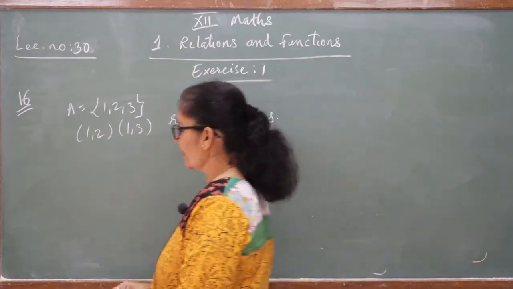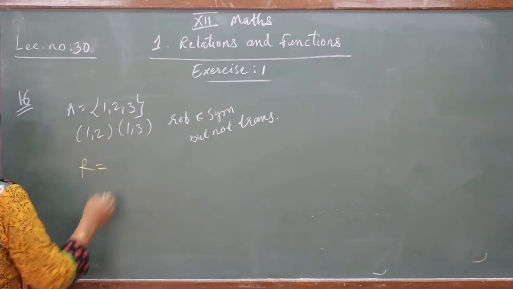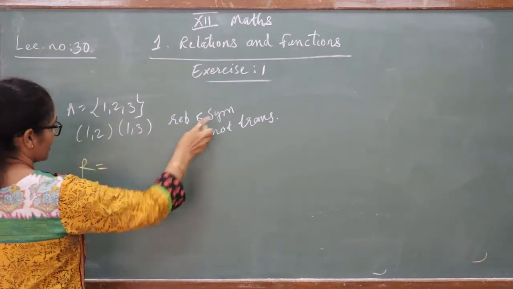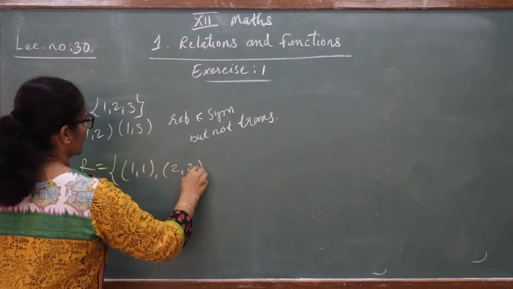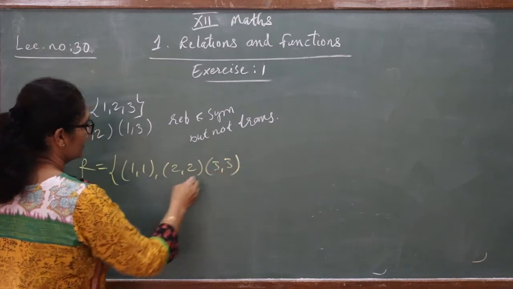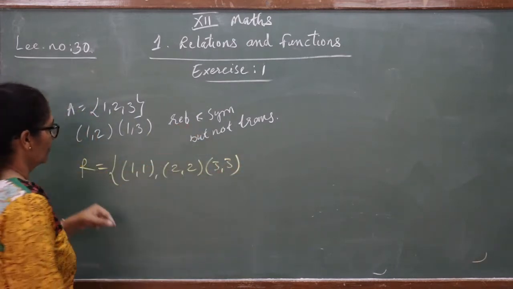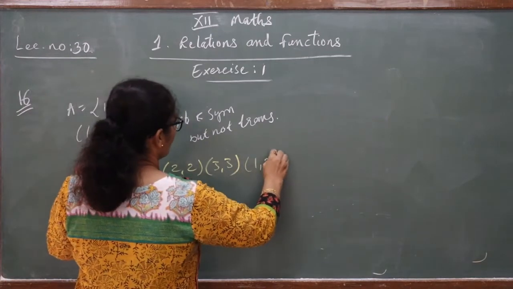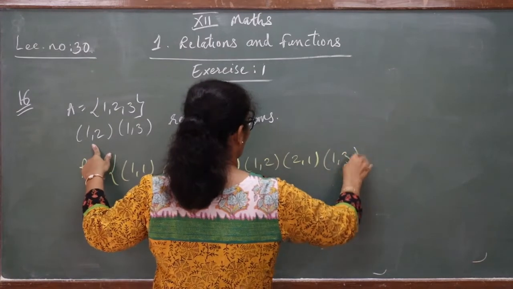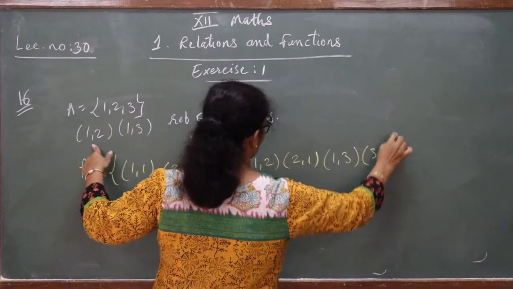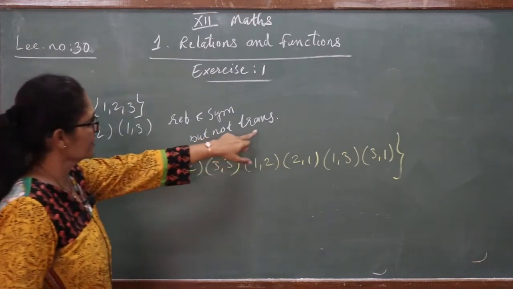So let's start. Make a first relation. If we make a relation, how many ways can we write it? First, it is reflexive and symmetric, so (1, 1), (2, 2) and (3, 3) must be there, because it is mentioned that it is reflexive. Now symmetric also: when you write (1, 2), you have to add (2, 1) also. When you write (1, 3), you have to write (3, 1) also.